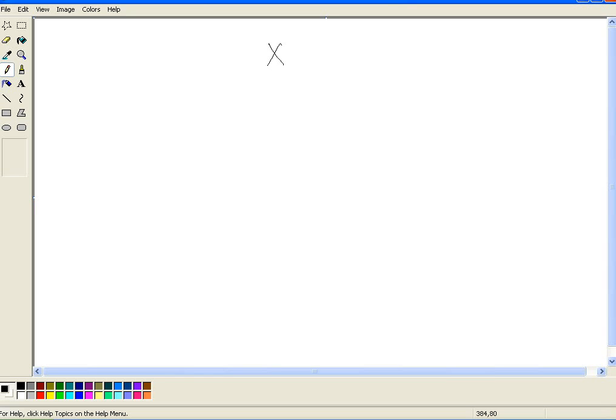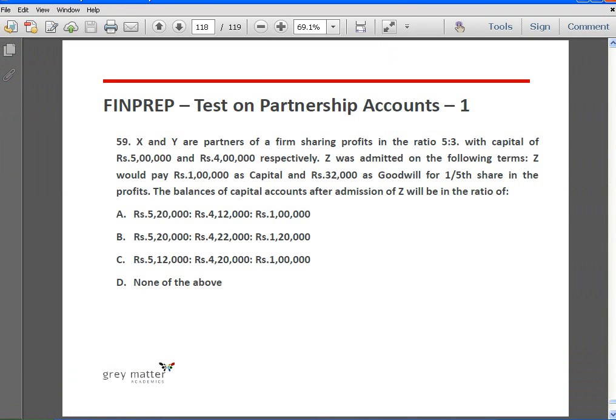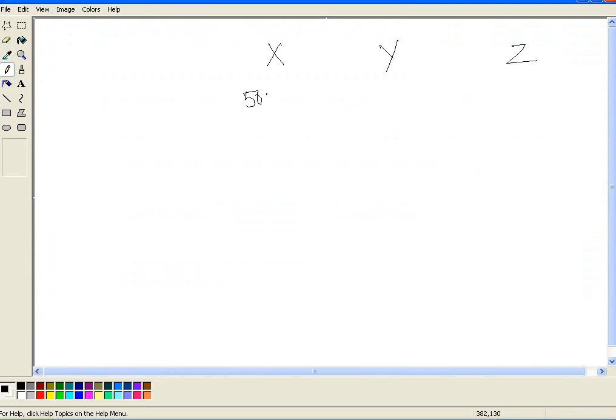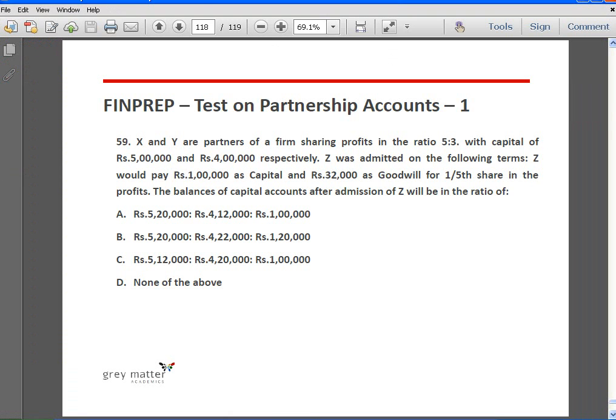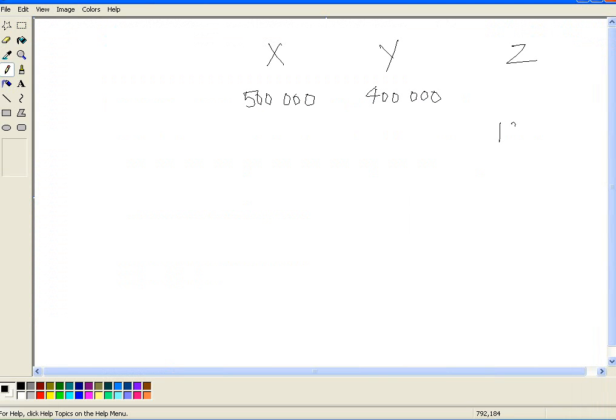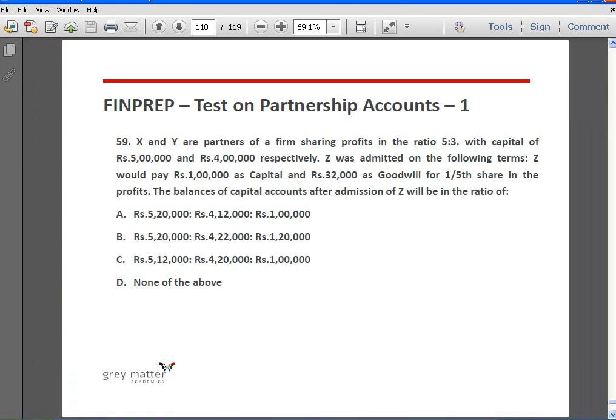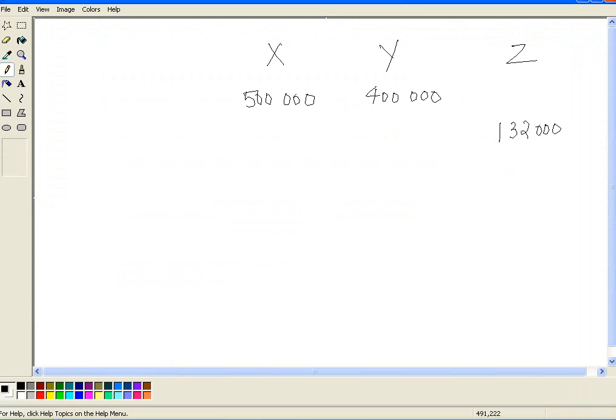First of all, the existing balances. What are the existing balances? Existing balances are 5 lakhs, 4 lakhs. Now Z is bringing in 1 lakh and 32,000 rupees, so there is going to be a credit first to his account of 1 lakh and 32,000 rupees. Next, Z has to compensate X and Y for his share of goodwill in the sacrificing ratio. So this 32,000 rupees will be credited to X and Y in the ratio of 5:3.